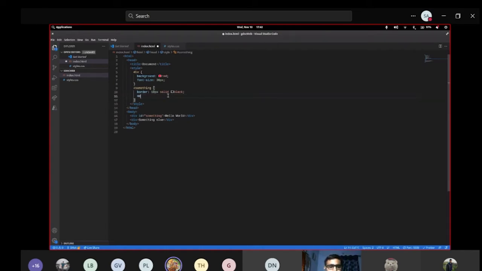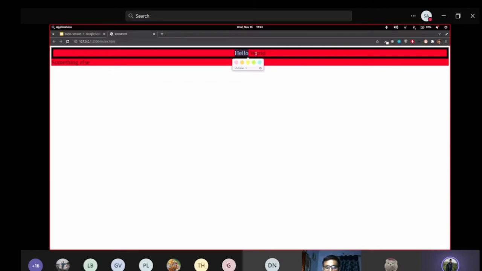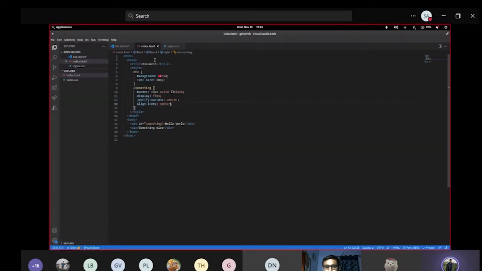Maybe something is wrong. Yeah, I'll use flexbox. That will be a better thing. So I'll give a width of 100% or whatever width I want, and I can use display flex. This is another good property. I'll show you what it does. Justify content center, align items center. I'll explain each of them, and you can see everything got into the center. So this is just a way of displaying text, and I'm planning to hold a different session on what these things do. So this is how a property works for a particular element.